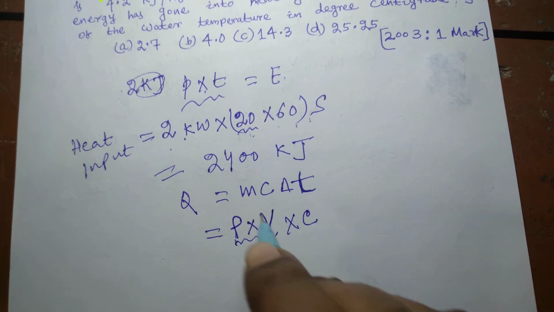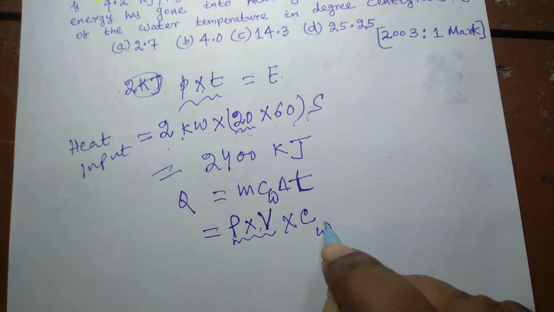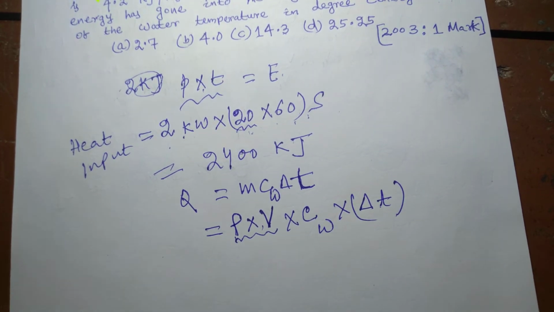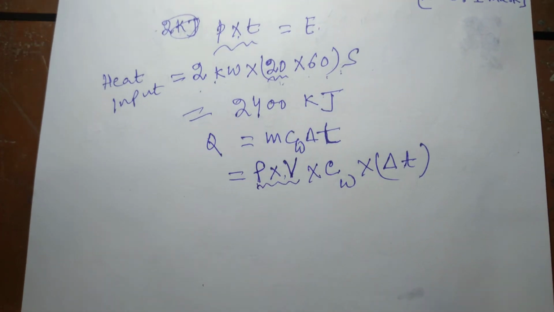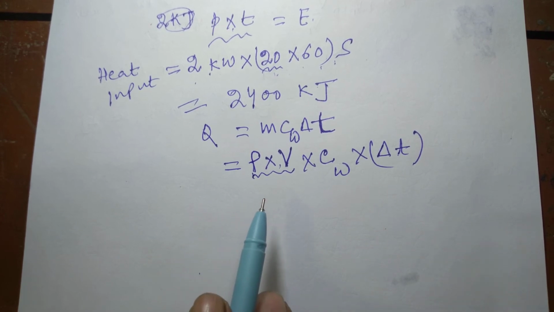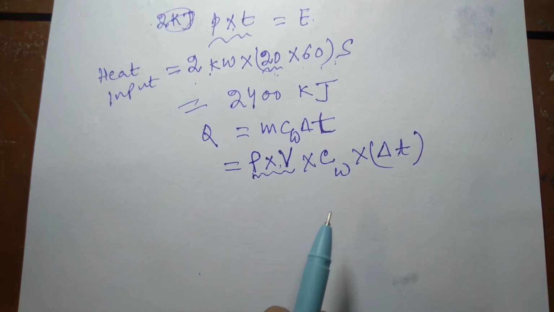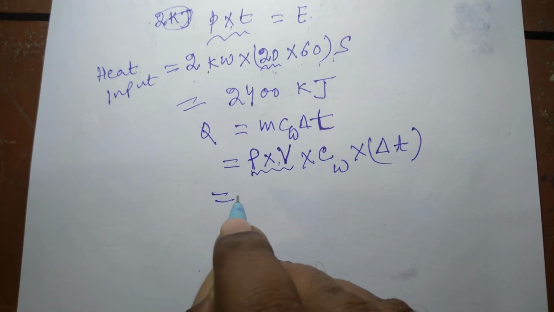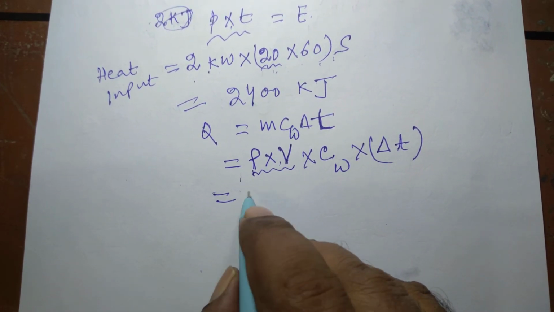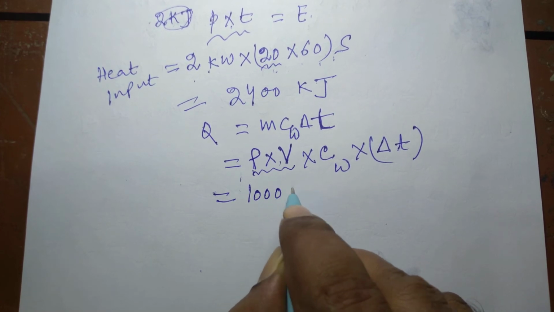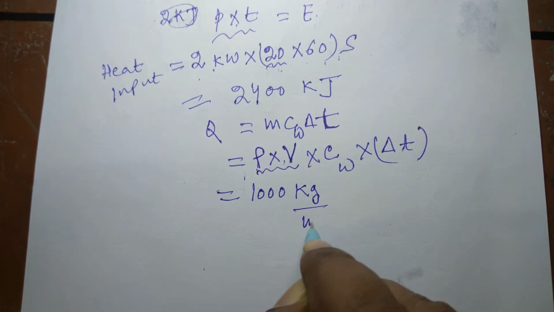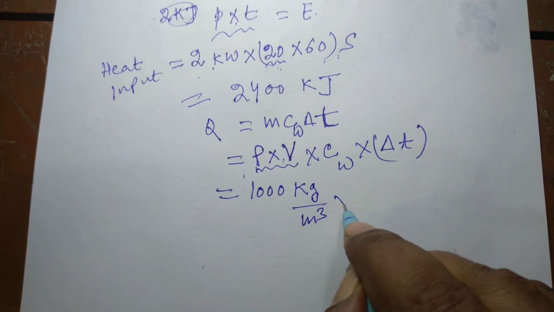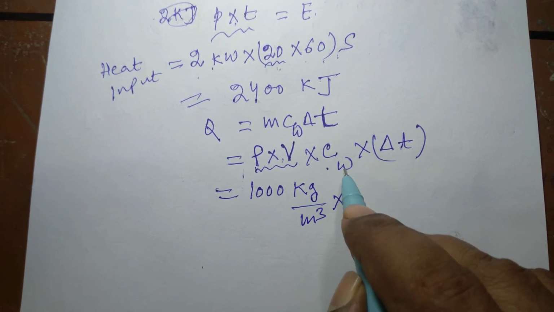C is the specific heat of water, and delta T is the increase in temperature of water, because all the electrical energy has gone into increasing the temperature of the water. The density of water at standard conditions is 1000 kg per meter cube, or 1 gram per centimeter cube.